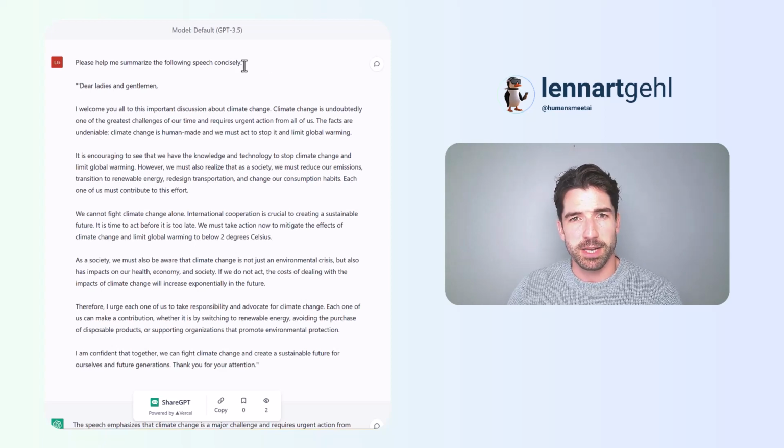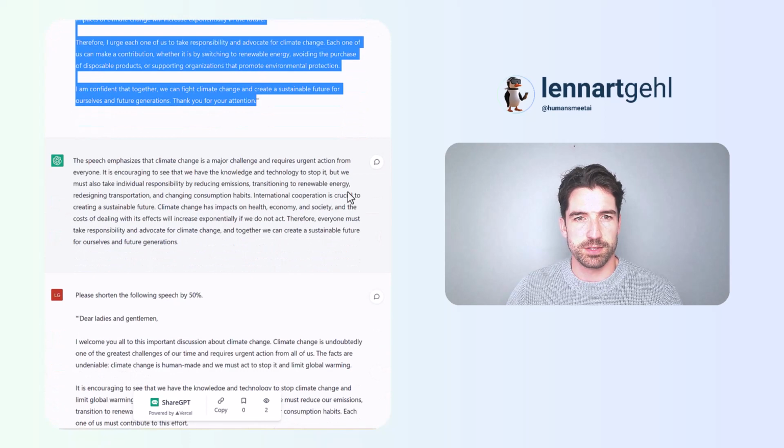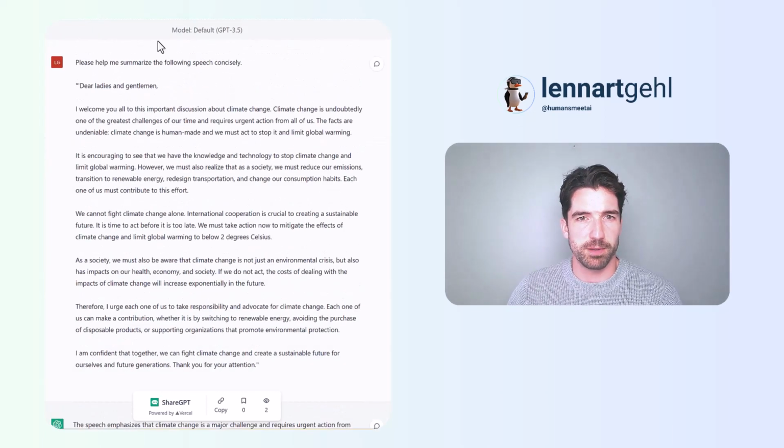All right, so in the beginning, what did I do? My first prompt was, please help me summarize the following speech concisely. And the speech, obviously, it's about climate change. I'm not going to read it to you. I wrote it in preparation with ChatGPT. And so this is the speech and the length of the speech. So this is the summary ChatGPT came up with. The speech emphasizes that climate change is a major challenge and requires urgent action from anyone. Okay, cool. So fair enough, like the command summarize something for me, that seems to work.